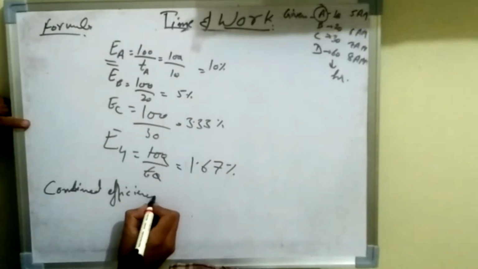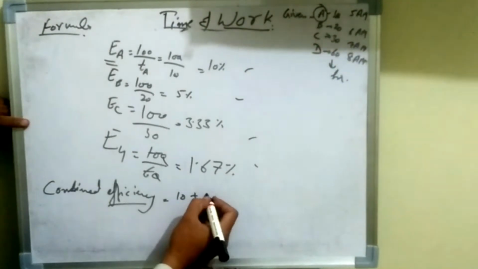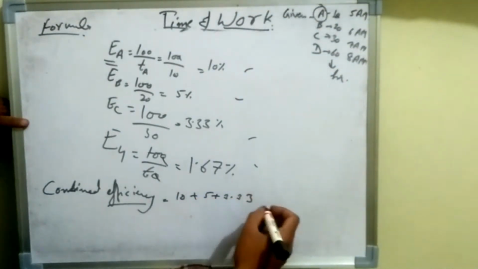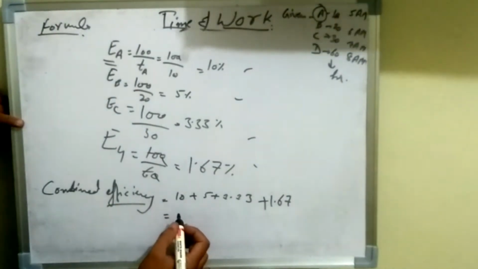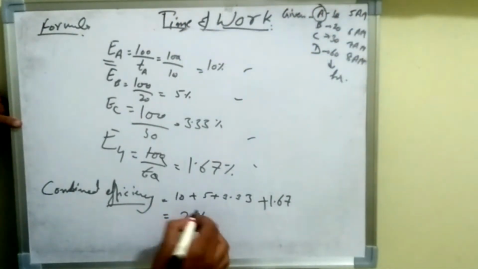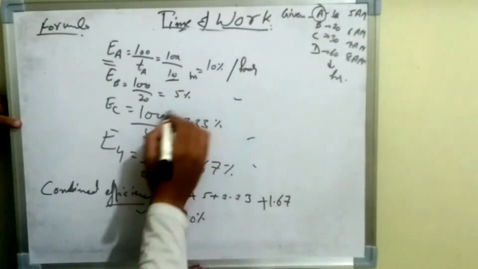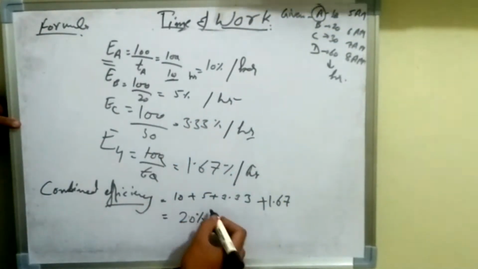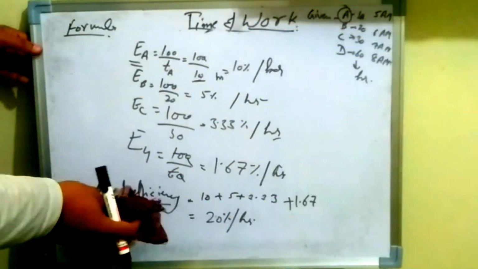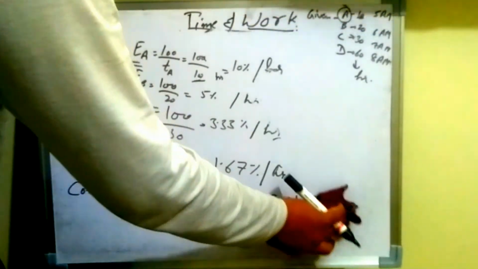So the combined efficiency, if we calculate, we will add EA, EB, EC, and ED. Then we will get 10, 5, 3.33, 1.67. This all will be equal to approximately 20%, and which will be per hour, obviously. You can take the screenshot if you want. I am rubbing this, guys, for the inconvenience of my board.